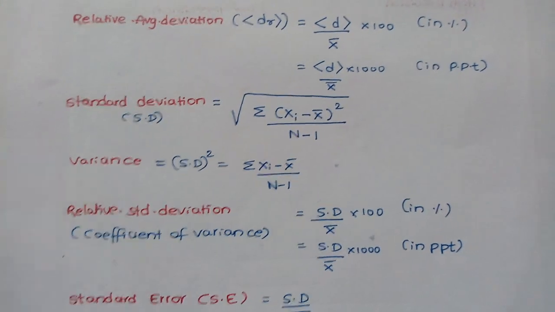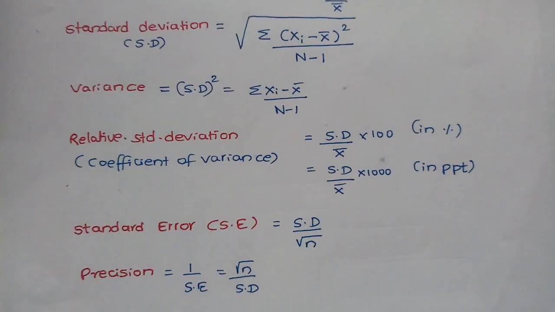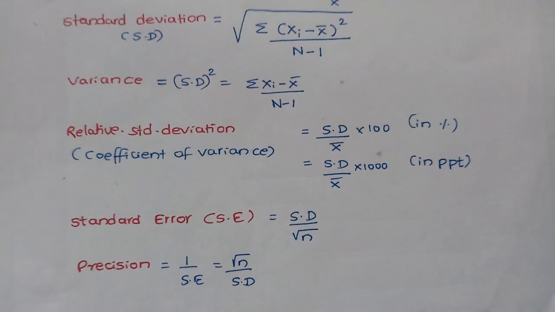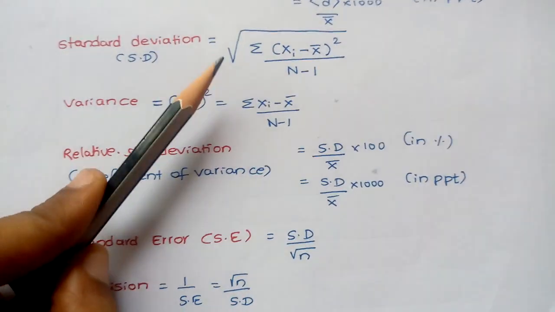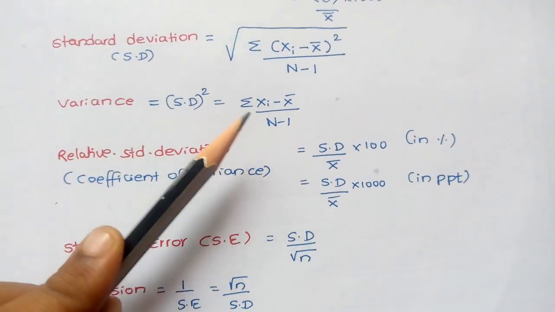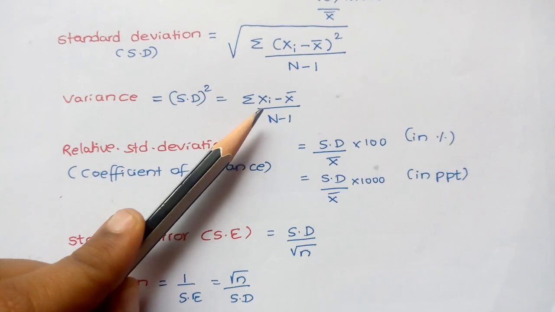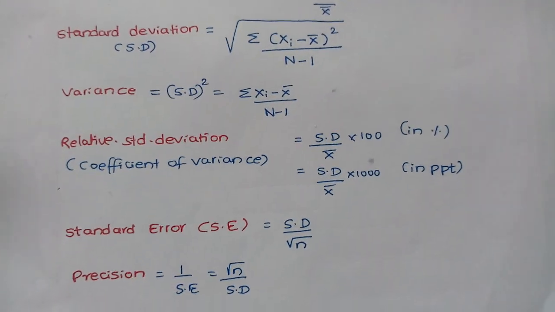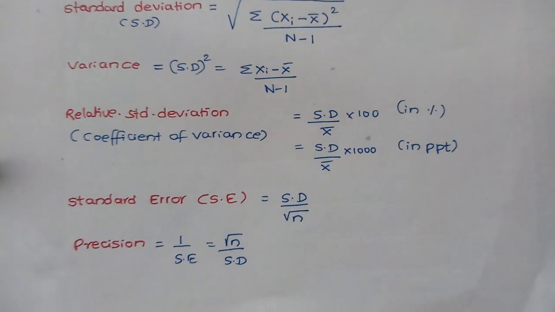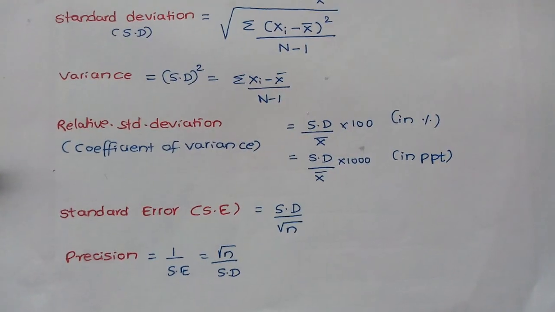N means the total number of given values. Variance means standard deviation squared. If you square, the root will cancel, and you will get simply summation of xi minus x bar whole square divided by n minus 1.